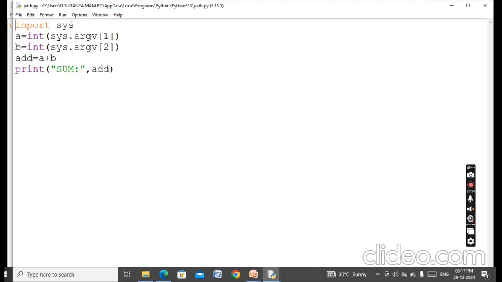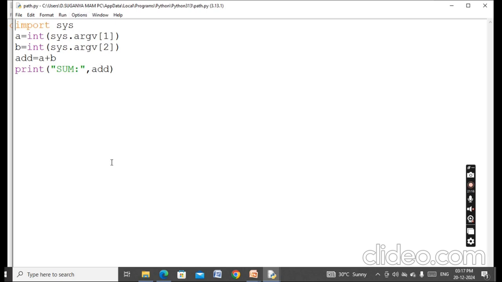I get argument 1, the input from the command line, and convert it. The arguments we pass from the command line are taken as strings, so if we want an integer, I convert it using the int function and save it in the variable a. The second variable also comes from the command line through sys.argv; I convert it to an integer and save it in b. Then I add them, save the result in a variable add, and print sum is equal to add.